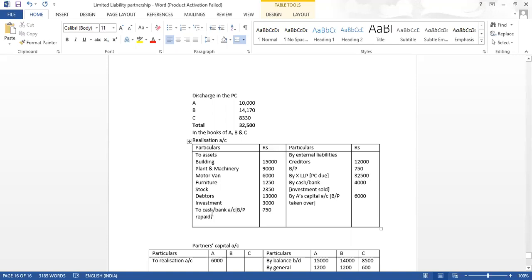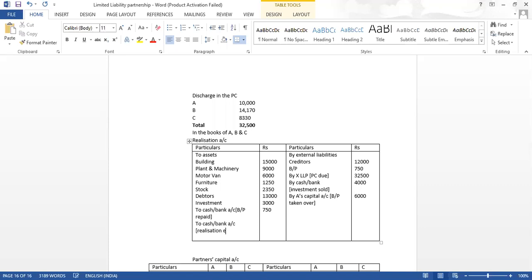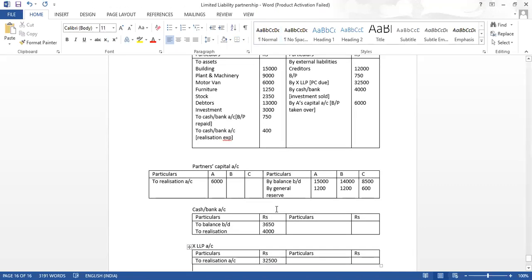So we can do one thing. We can add both and write here, or we can write separately one more to cash bank, because it will go to the credit side of cash bank, meaning money is going out. Either show both added together or separately. The realization expense is 400. I will show both added, 750 plus 400.